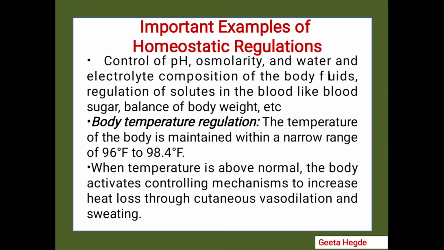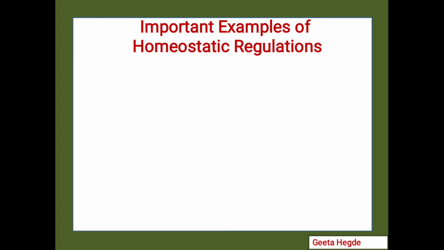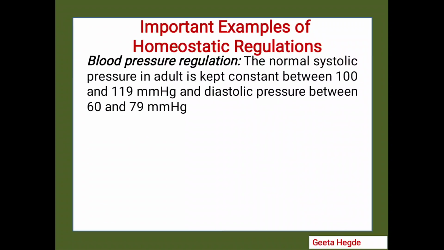When the temperature is above normal, the body activates controlling mechanisms to increase heat loss through cutaneous vasodilation and sweating. Blood pressure: systolic blood pressure is kept constant in an adult between 100 to 119 millimeters of mercury, while diastolic blood pressure is maintained between 60 to 79 millimeters of mercury.